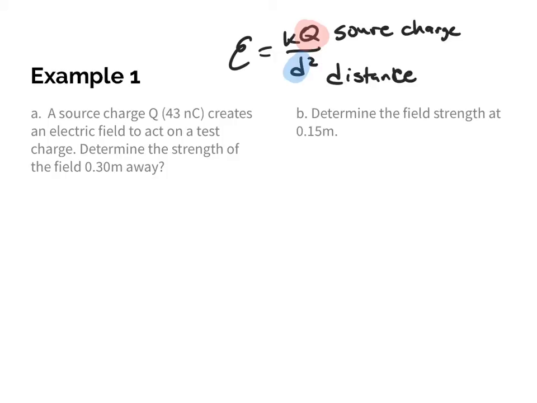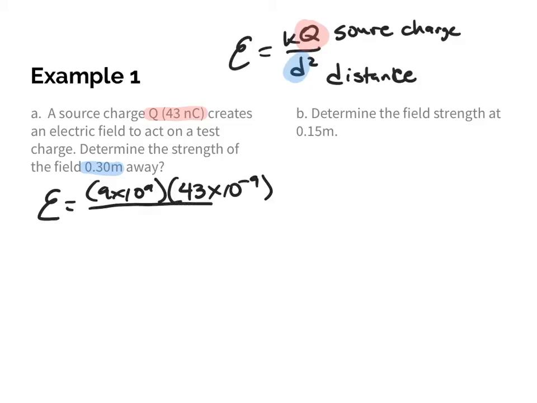Okay, so if I look at this first one, say we have a 43 nanocoulomb charge, and I want to know the strength of the field at a distance of 0.30 meters away. Notice that this is very similar to the type of questions I was asking with Coulomb's law. The only difference here is that we are only given one charge, which is the source charge. So I'm just going to plug in my variables again. My electric field would equal K, which is 9 times 10 to the 9th, that's 9 billion. The source charge is 43 nanocoulombs, which is 10 to the negative 9th, for nano. Then divide that by the distance, 0.30, so 30 centimeters away, and I'm going to square that distance.